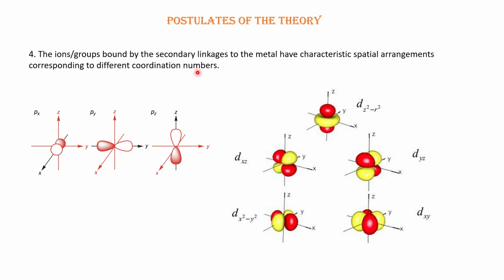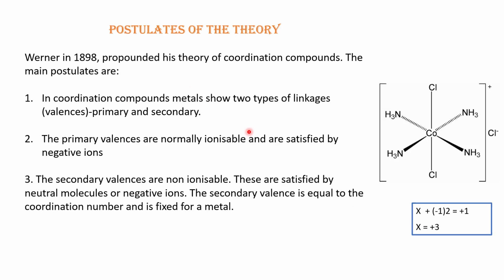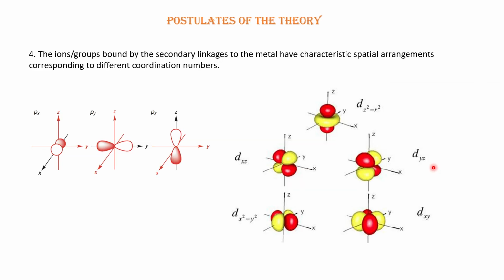Obviously, if the coordination number differs, then the geometry will differ. If you have 6 coordination bonds like this complex, the geometry will be octahedral. But if you have coordination number 4, then the geometry can be square planar or tetrahedral, in most cases.